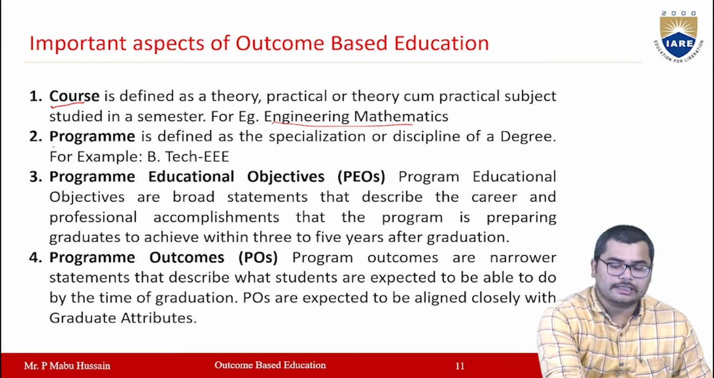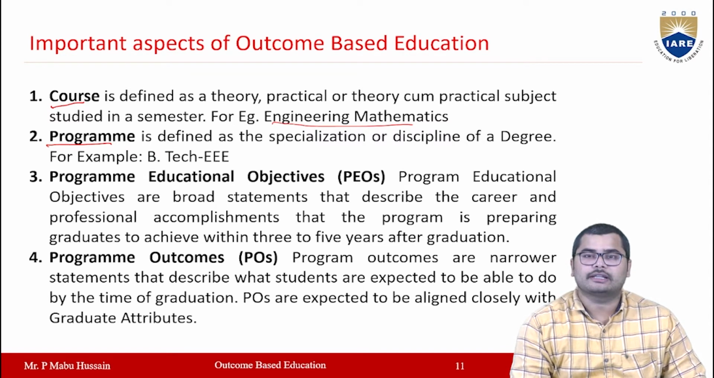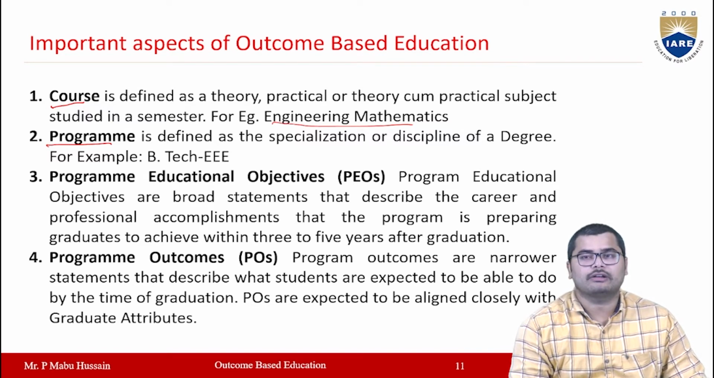Then the second one is program. A program is defined as the specialization of a degree. For example, if you take a BTech degree, then EEE is a program, CSE is another program, like that. So a program is a specialization or a discipline in a particular degree.